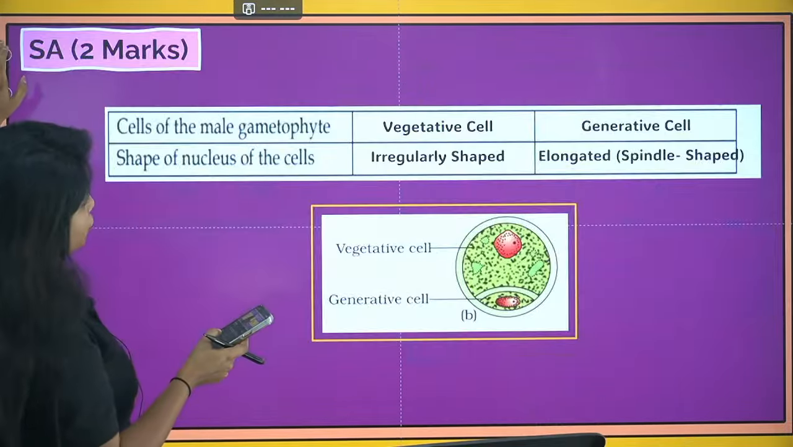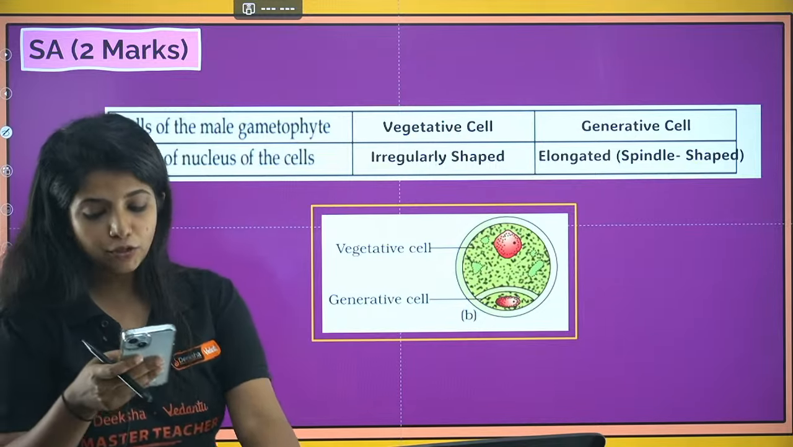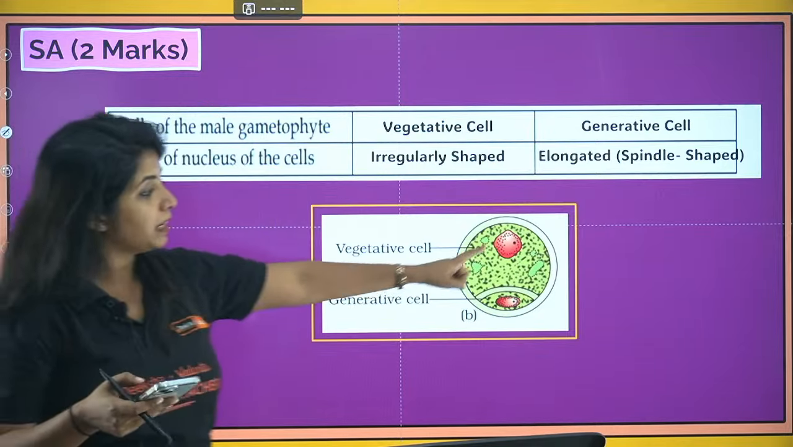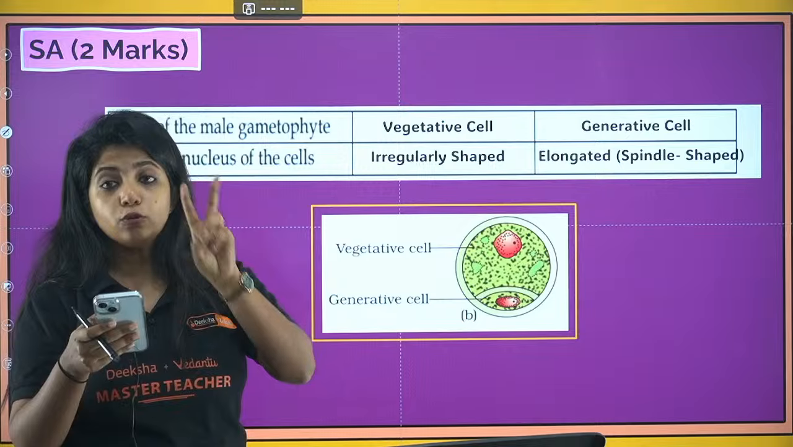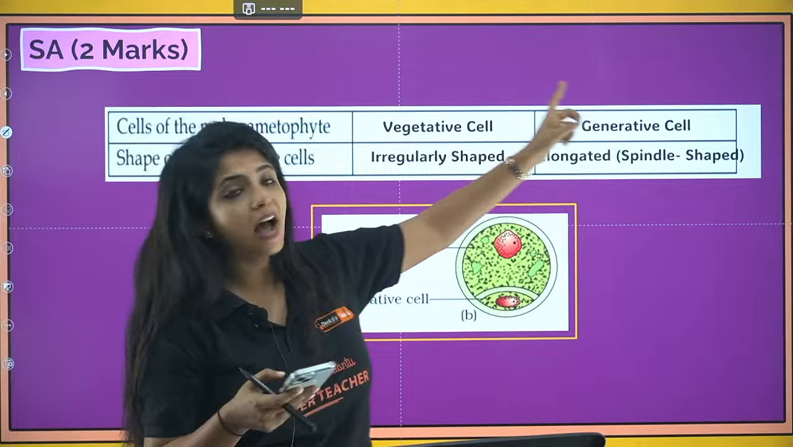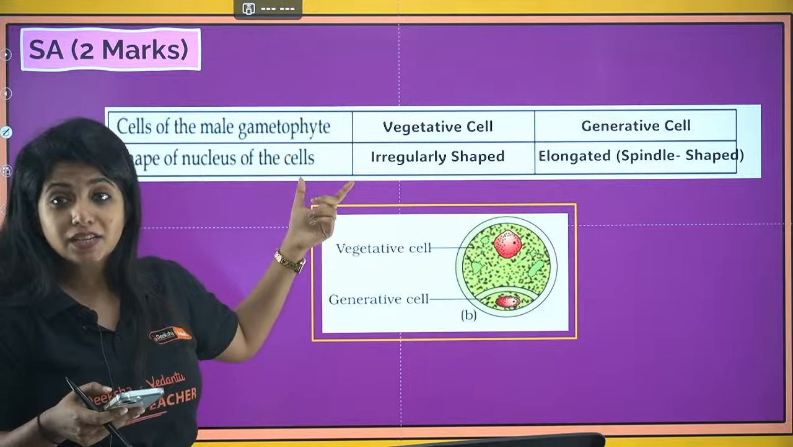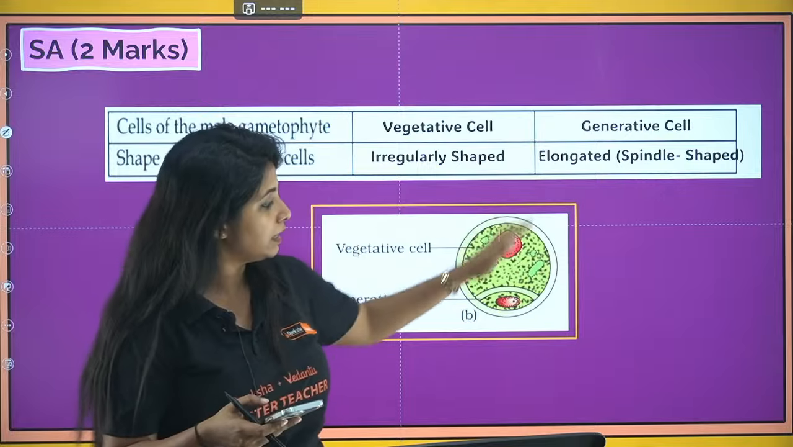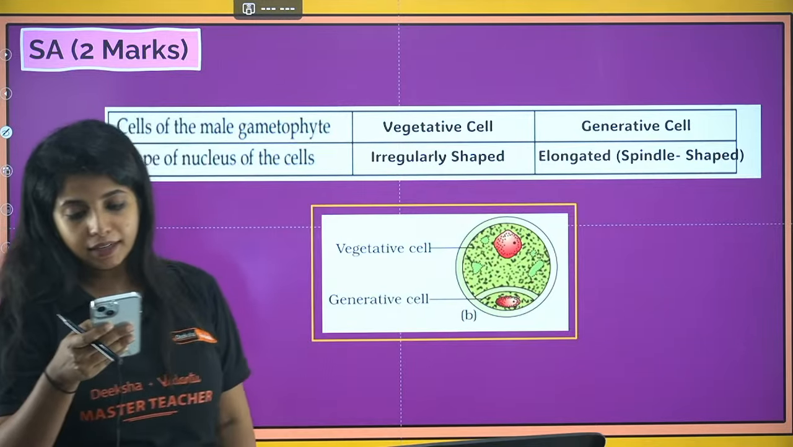Cool. Next question. 2-marker question. Vinay, I think, was asking for the 2-marker question. So here it goes. Cells of the male gametophyte. What are the cells of the male gametophyte? First of all, you should know what is the male gametophyte. It is the pollen grain. Now there are 2 cells in that. One is the vegetative cell, the other one is the generative cell. The shape of the nucleus of the vegetative cell is asked. The vegetative cell nucleus is irregularly shaped, whereas in the case of the generative cell, it is elongated in shape.